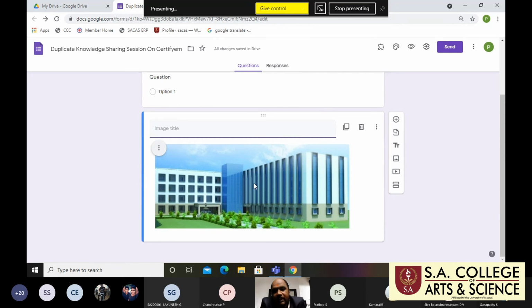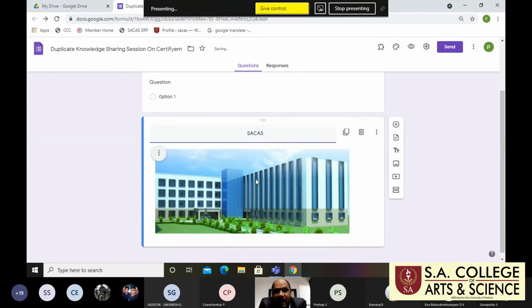So here I am using our college building, right? If you want any title, you give the image title. Here we are using SACAS, SA College of Arts and Science. If you align it to the center, it will not reflect in the preview.